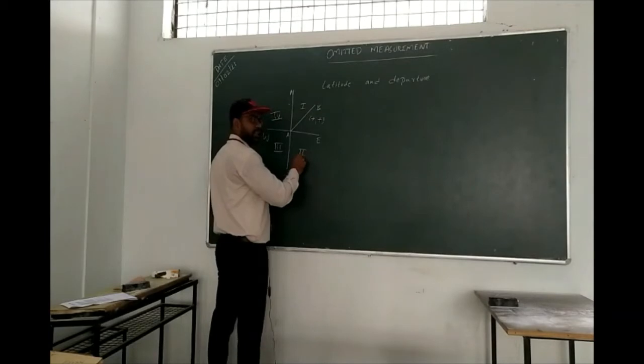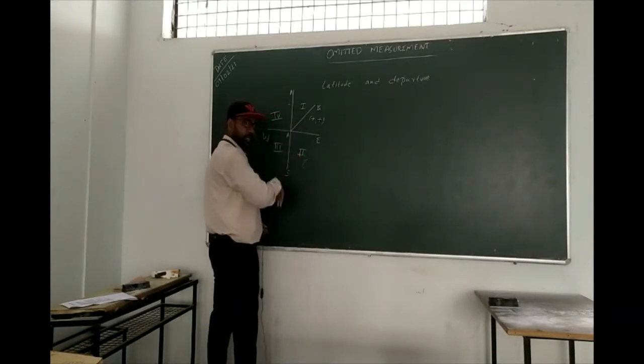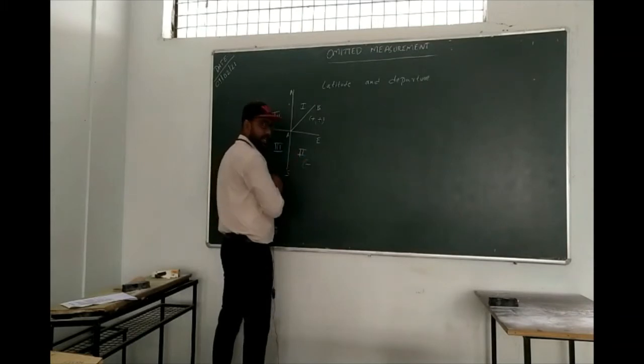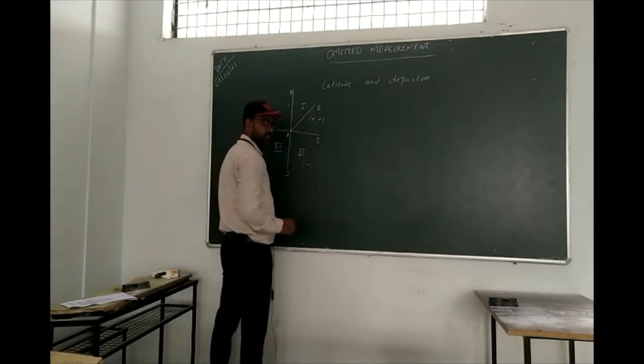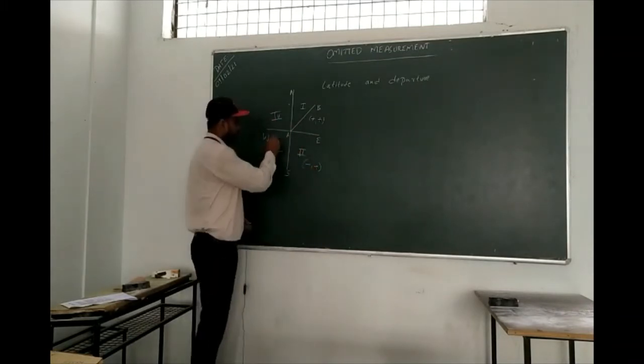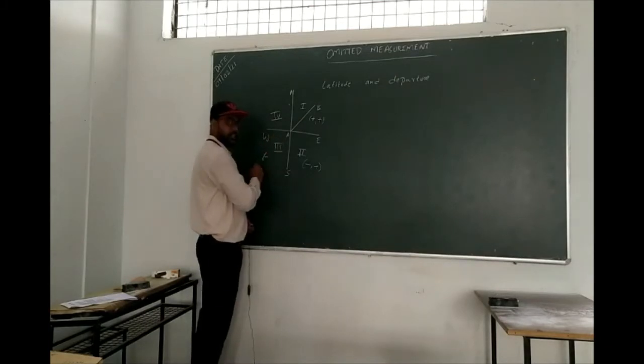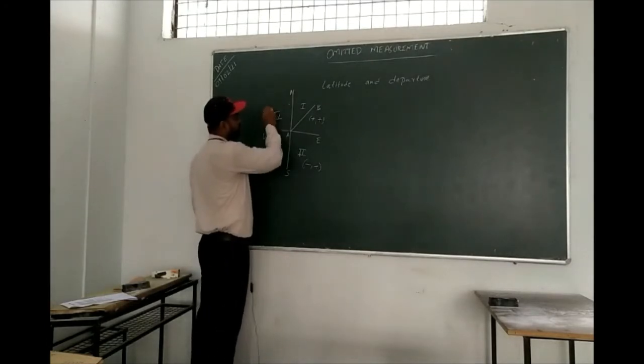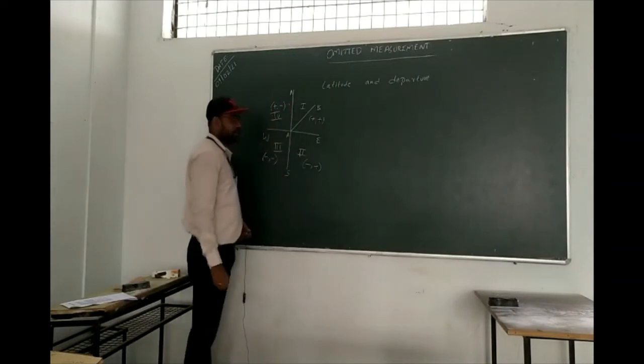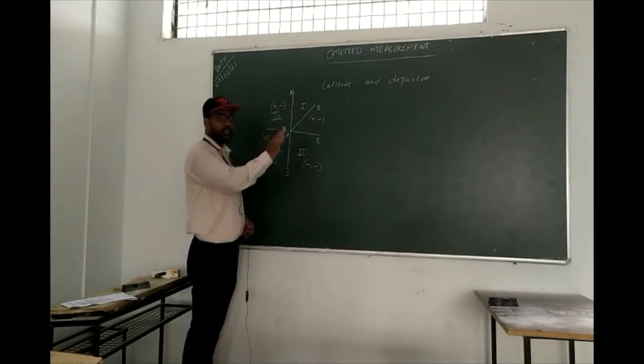Similarly in the second quadrant, latitude is going downward, so latitude is negative and departure is positive. For the third, latitude is negative and departure is also negative. For the fourth quadrant, latitude is positive and departure is negative. You have to understand this, latitude and departure.